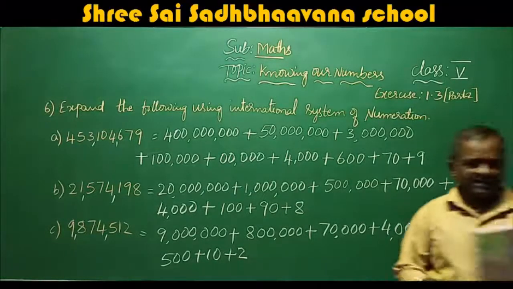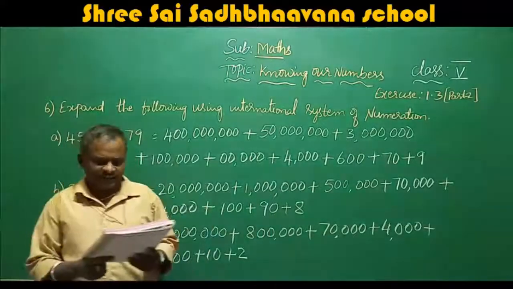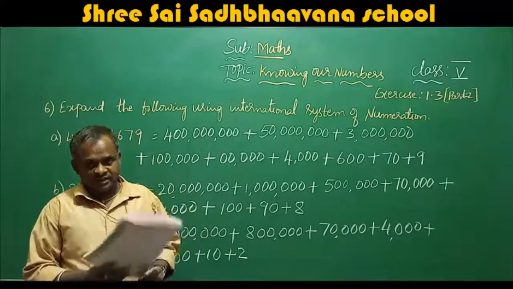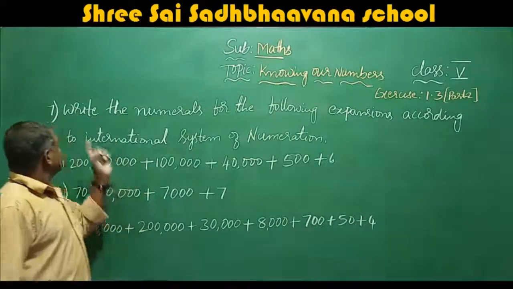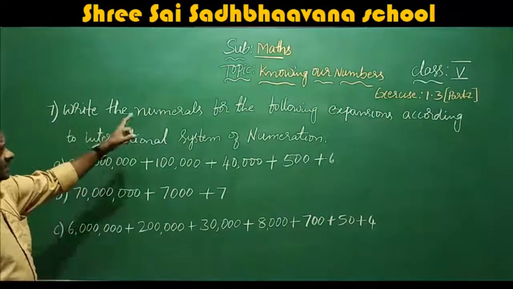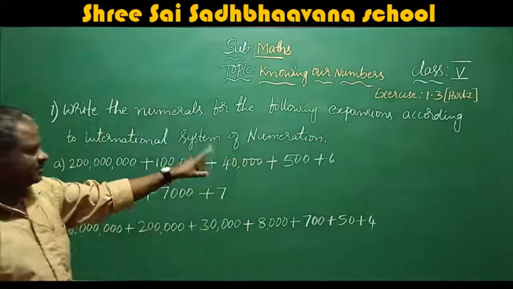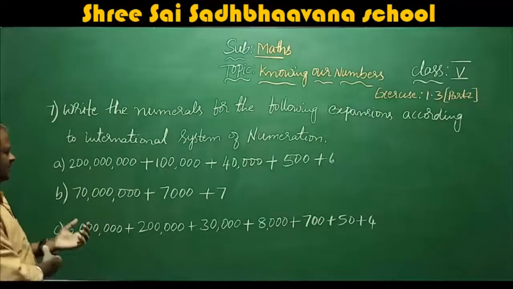Next, they have given the seventh one: write the numerals for the following expansions according to the international system of numeration.